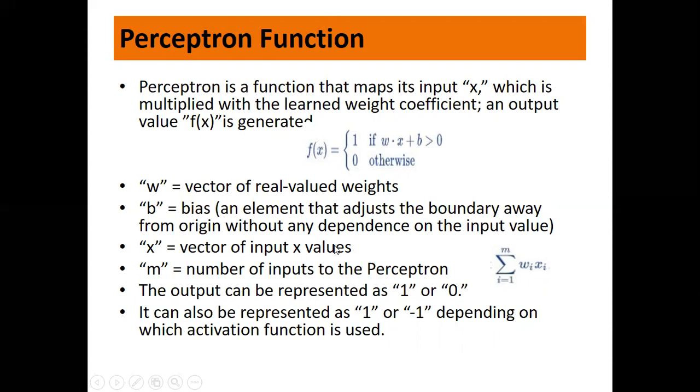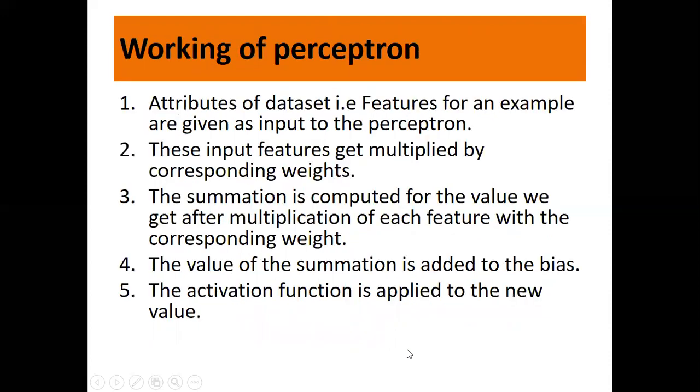Now, what is m? m is the number of inputs to the perceptron. We can see the number of inputs is from 1 to m, with weight multiplied with the input. The output can be represented as 1 or 0. It can also be represented as 1 or -1, depending on which activation function we are using.